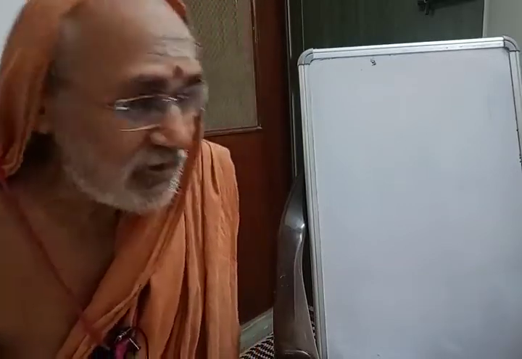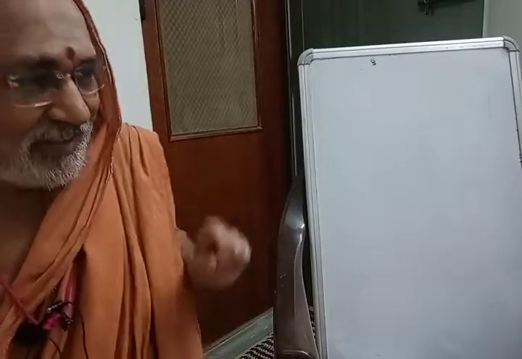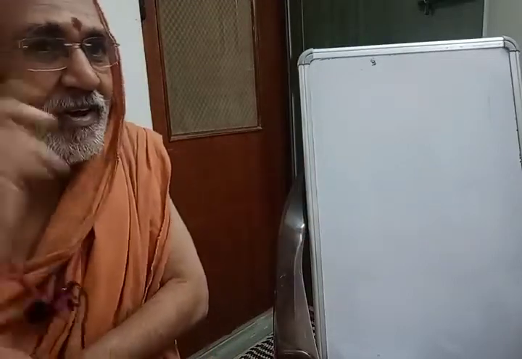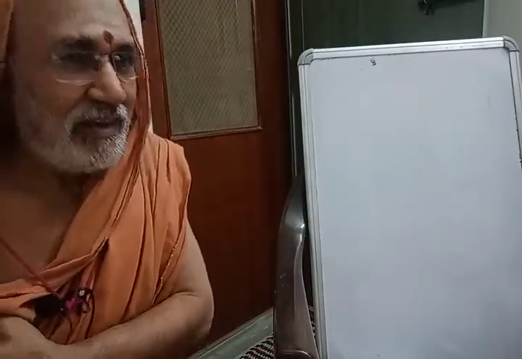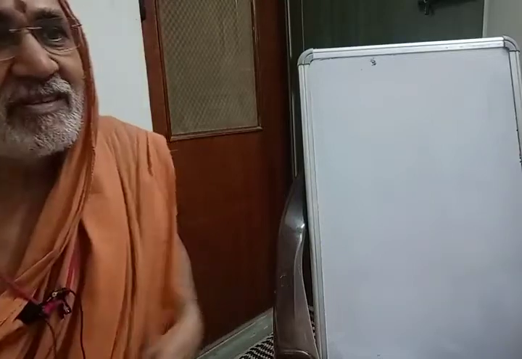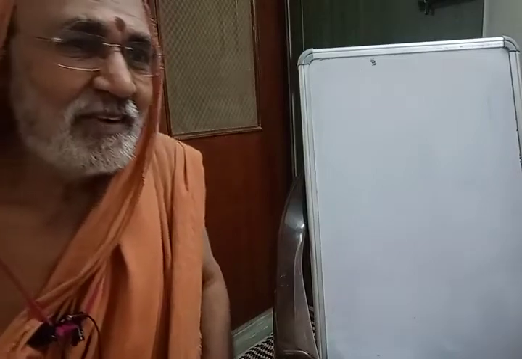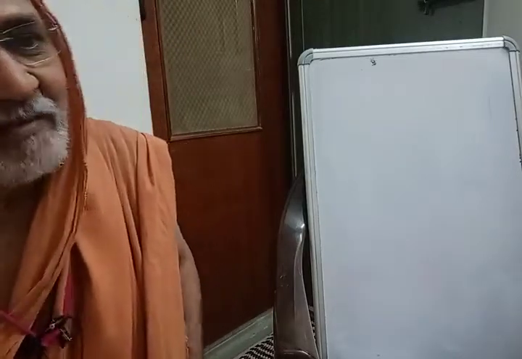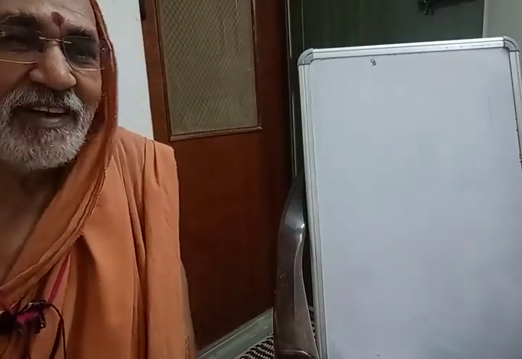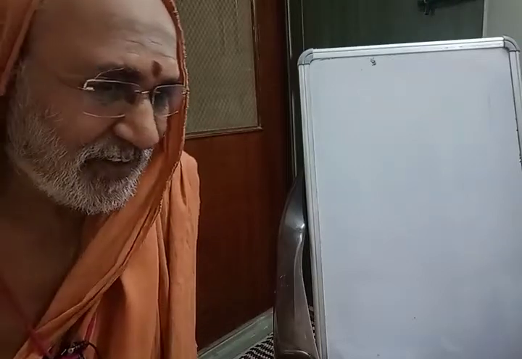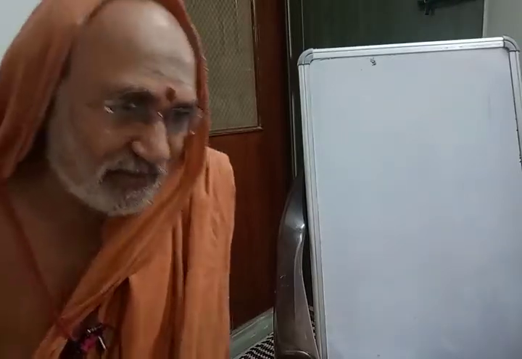Yuddhasya karanam is also a relation. So in both places it is shashti vibhakti, used in the sense of relation: sambandha shashti.